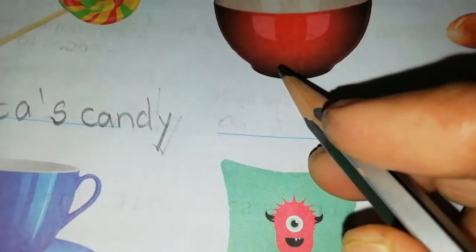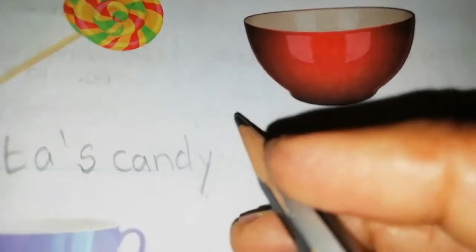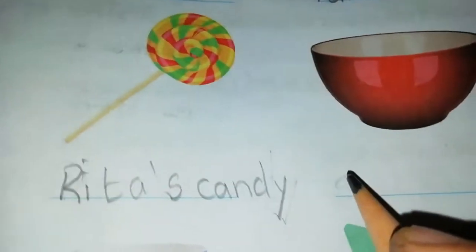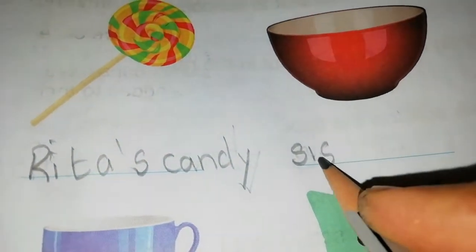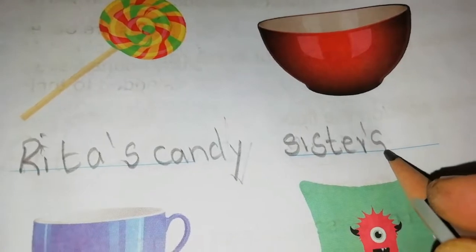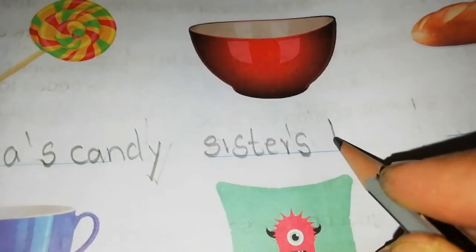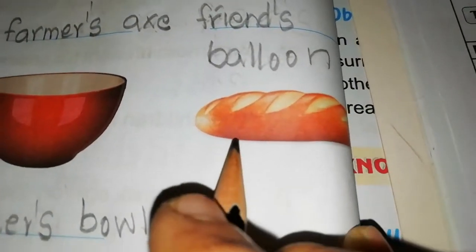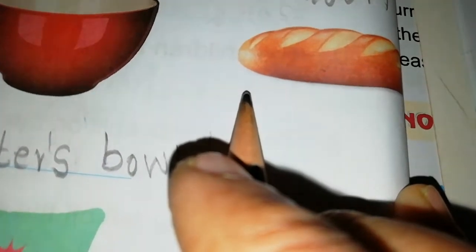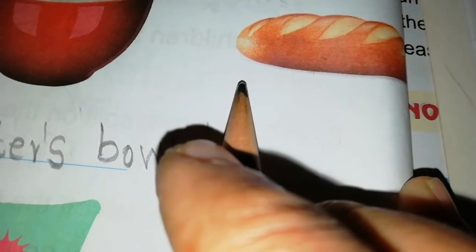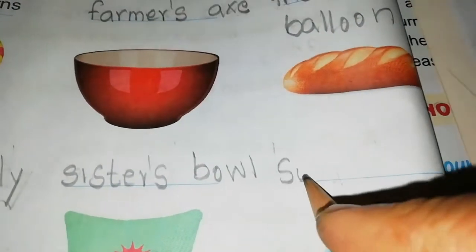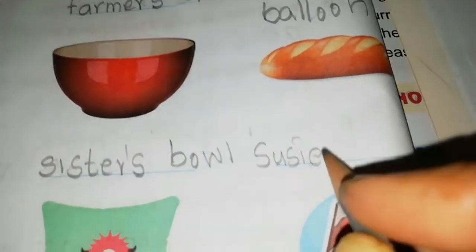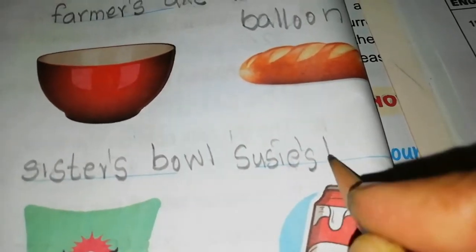Okay. And next see what is this? Yes, it is a bowl. Whose bowl it is? I will write it is my sister's bowl. So you can write your own. Sister. Yes, sister's bowl. Bowl spelling. Bowl. Okay. And see the next. What is this picture? It is a bun, right? Whose bun is this? You can write whose, but I will write Susie's. Okay. SUSIE apostrophe S BUN. Bun.